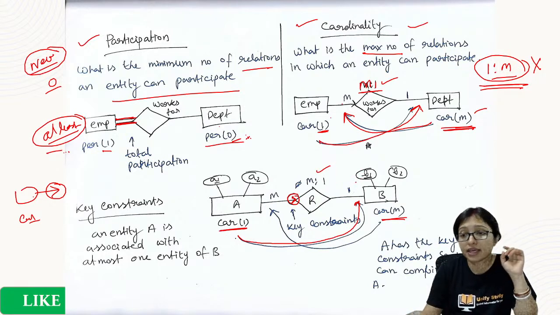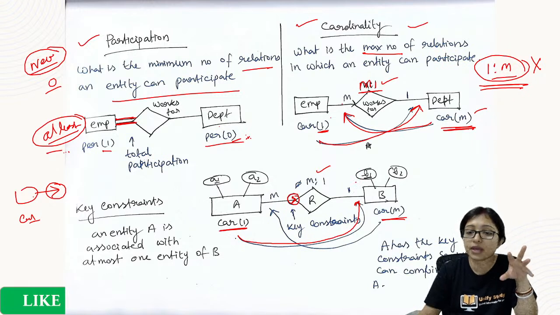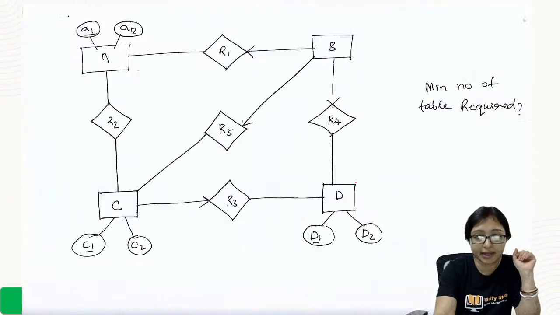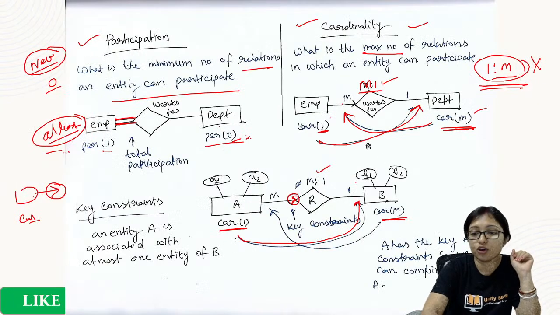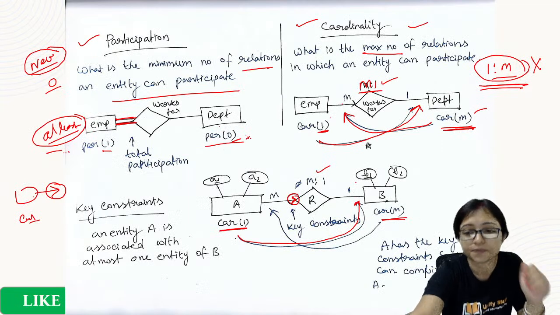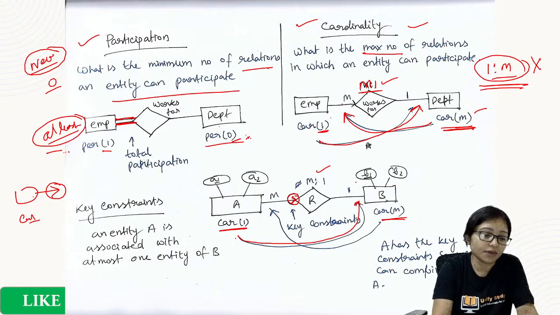So if the key constraint is given to you, from the key constraints also you have to understand which one is m:1. Clear? I hope this is clear to everyone. Does anyone have any doubt?